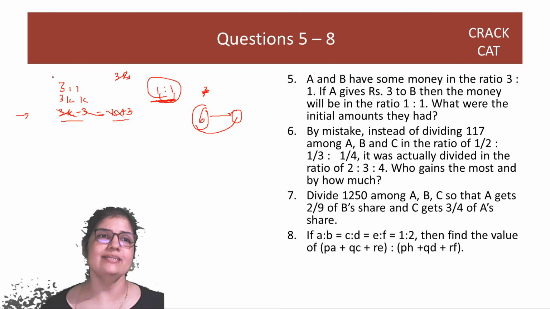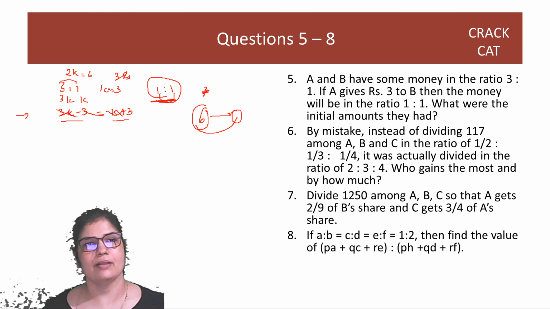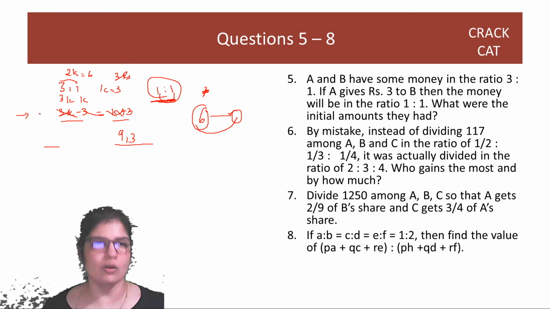So once you get this 6, that means the difference between 3 and 1. Right? That difference, यहाँ पे जो 2k है, that is 6, right? And k is equal to 3. Okay? So k is equal to 3, that means initial amounts that they had was 9 and 3. So see, it's not a very complicated question. This is not a complicated equation.